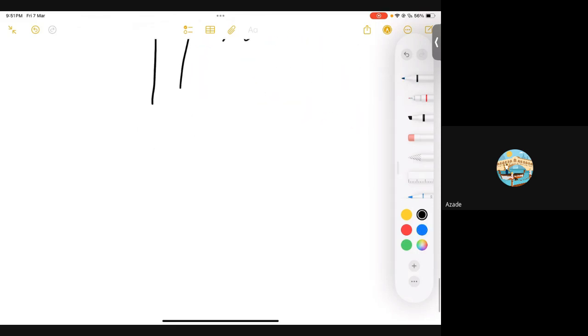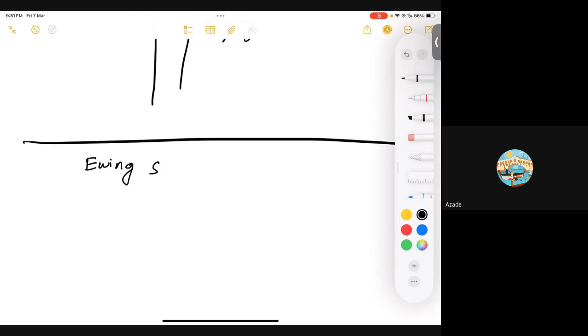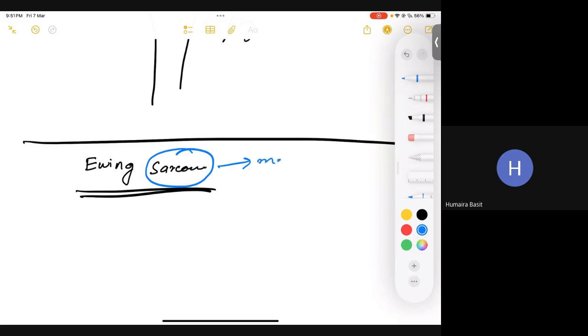Okay, let's discuss our next tumor, that is Ewing sarcoma, right? So you have a lot of UWorld MCQs on Ewing sarcoma as well. Can anyone just tell me, is it a malignant tumor or a benign tumor? Malignant. Perfect. As we have sarcoma, it means it would be a malignant tumor, right?